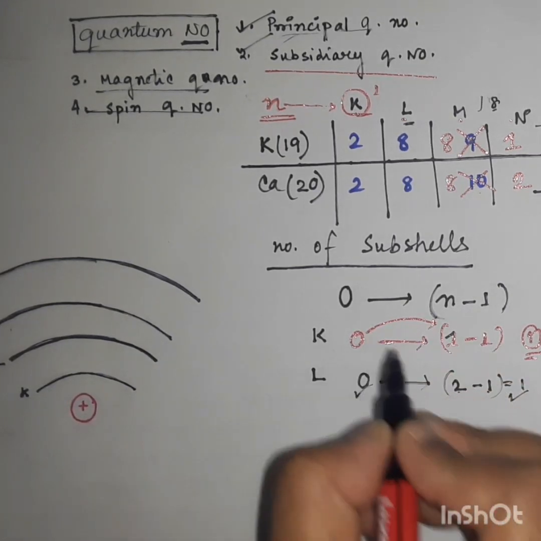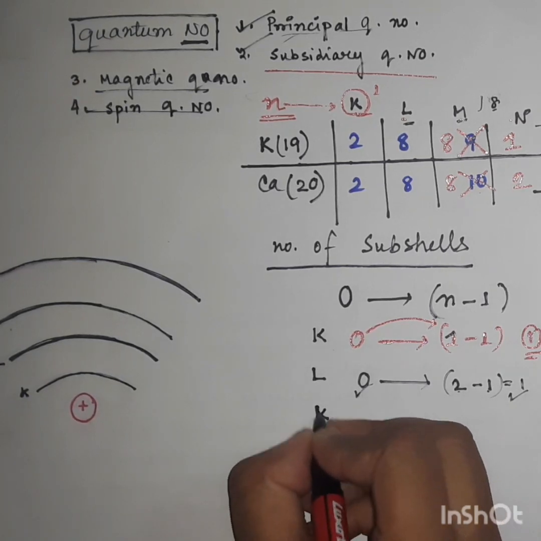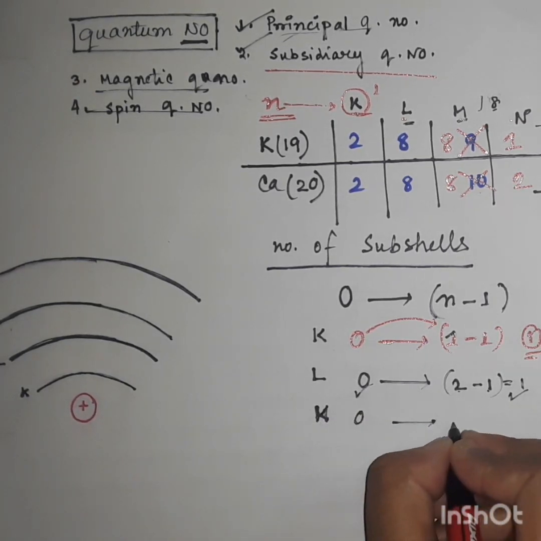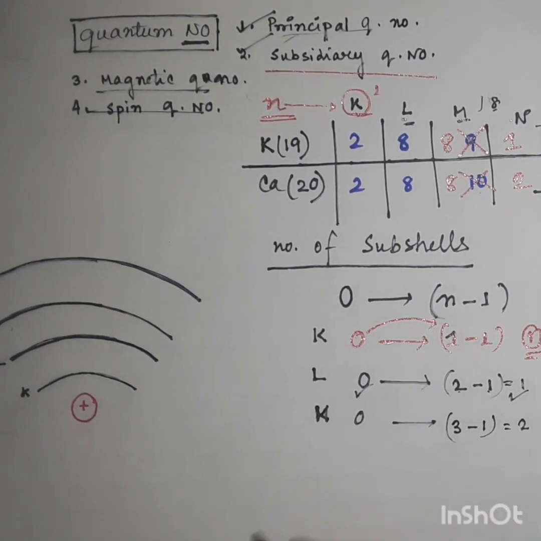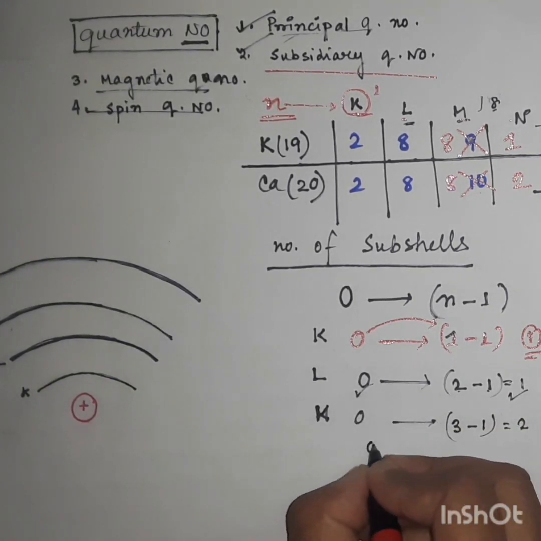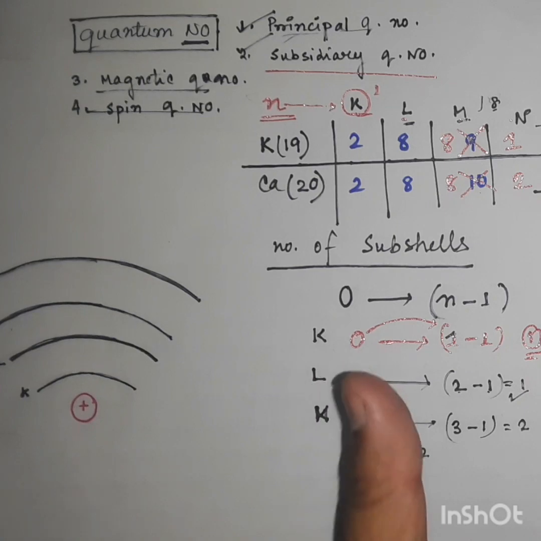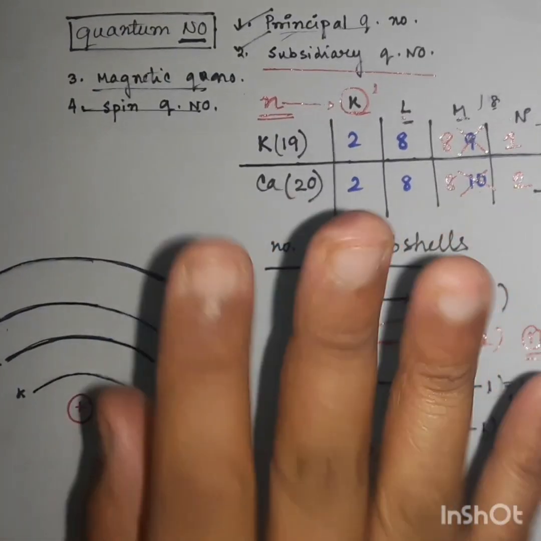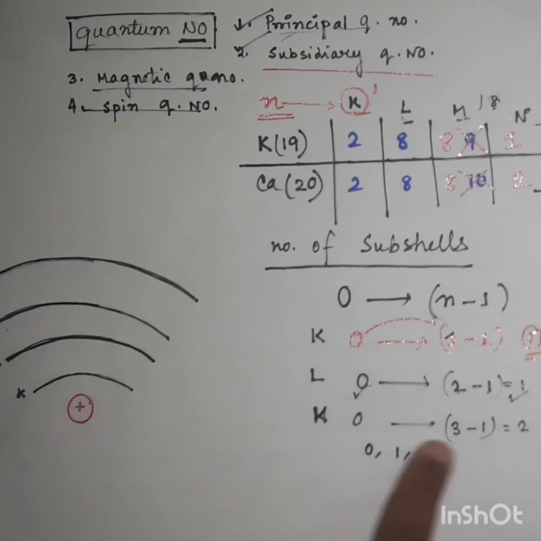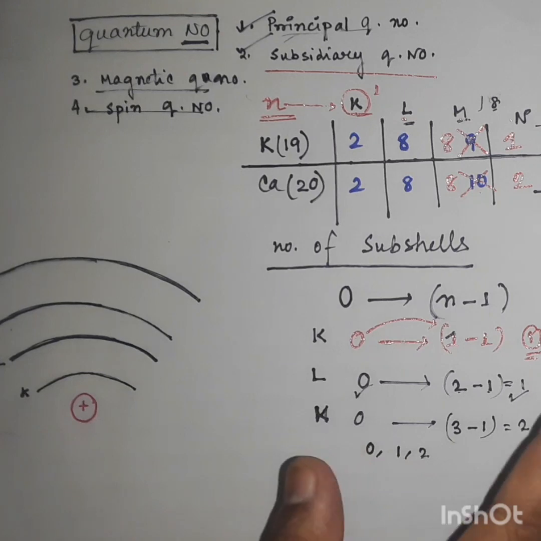Okay. So for the M orbit, n is 3, so 3 minus 1 equals 2. How many subshells are there? 0, 1, 2. It means 0 to n minus 1. This range will be the number of subshells present under this shell. Now for the M shell, these 3 subshells are present. Obviously for the N shell, there are 4 subshells present.